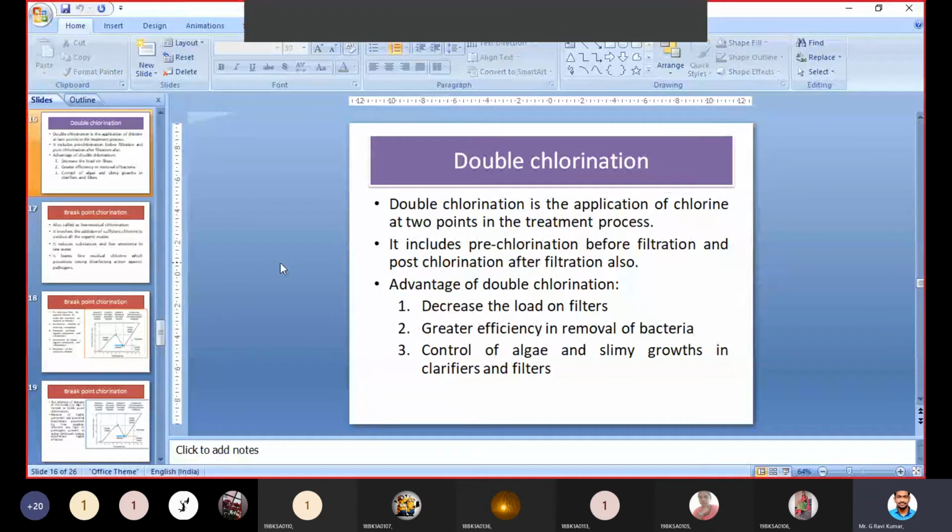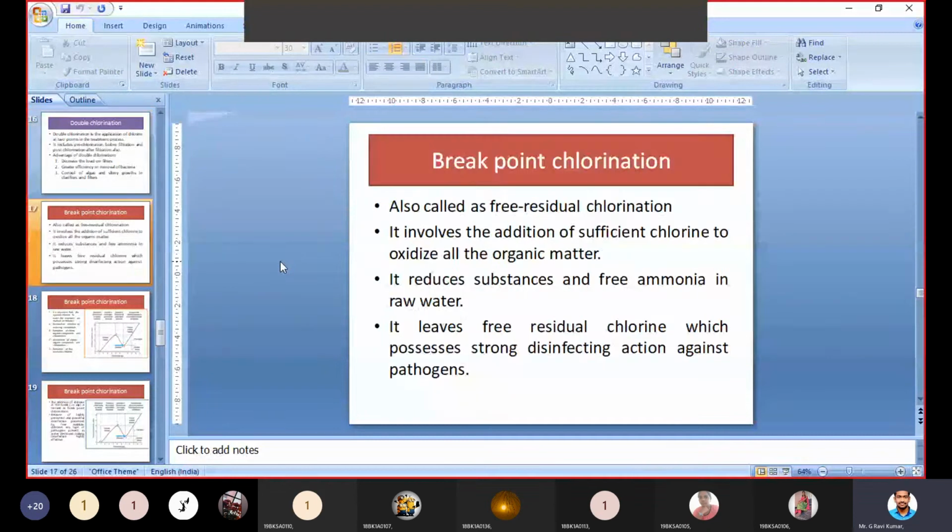The next important one is breakpoint chlorination. It is also called free residual chlorination. It involves the addition of sufficient chlorine to oxidize all the organic matter, reducing substances and free ammonia in raw water. So it leaves free residual chlorine, which possesses strong disinfecting action against pathogens. This is highly important for breakpoint chlorination.